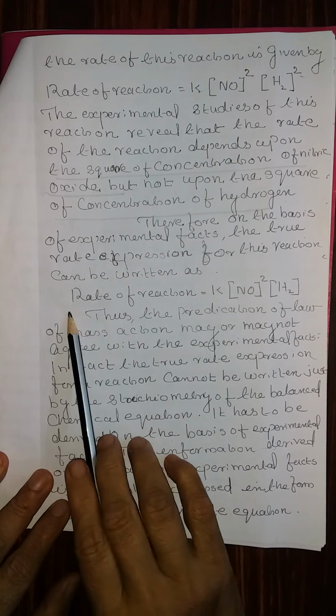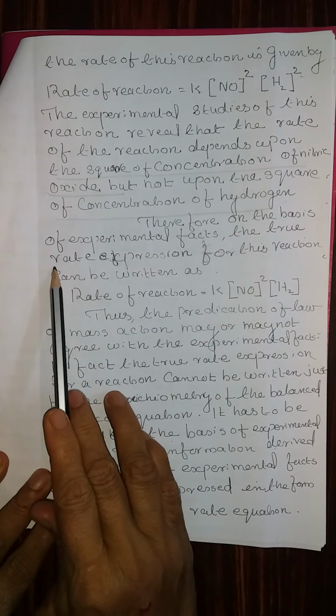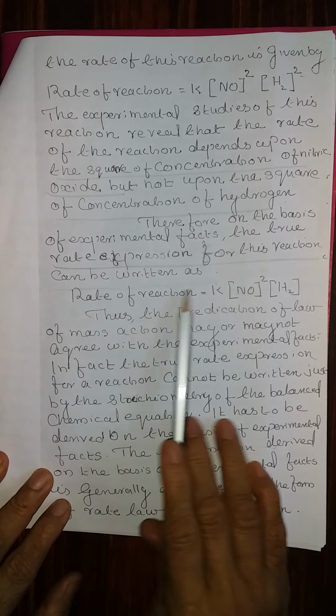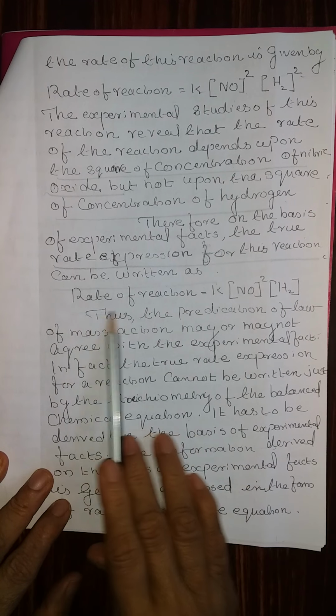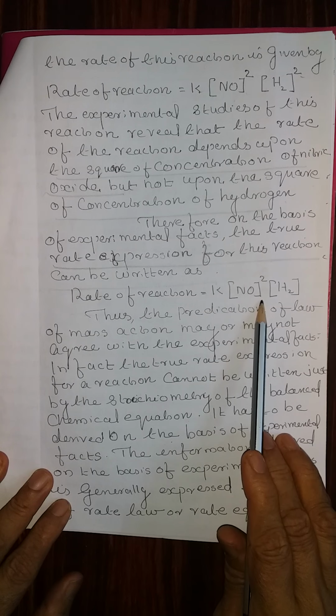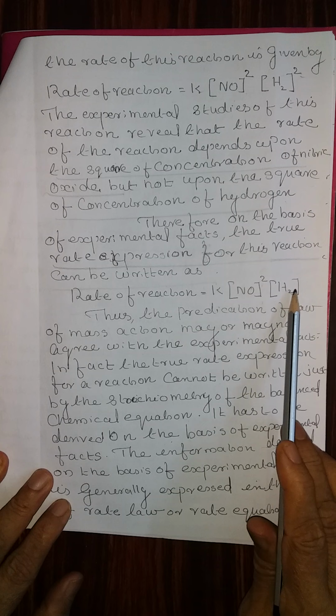Therefore, on the basis of experimental facts, the true rate expression for the same chemical reaction can be written as rate of reaction is equal to k into concentration of NO raised to the power 2 and concentration of H2.